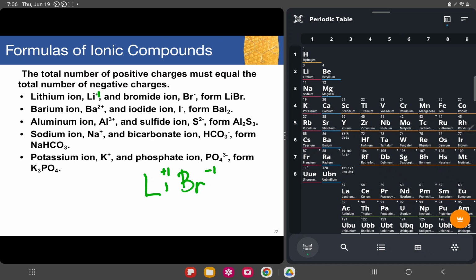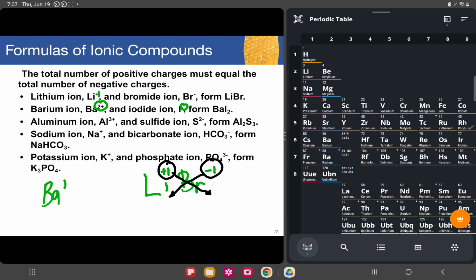For this positive one, I usually think that this one will be transferred to the subscript, and this oxidation number would be transferred to this subscript. And the same goes for another. If you're going to notice, barium has positive 2, iodide, since it is already a charged atom, is negative 1.